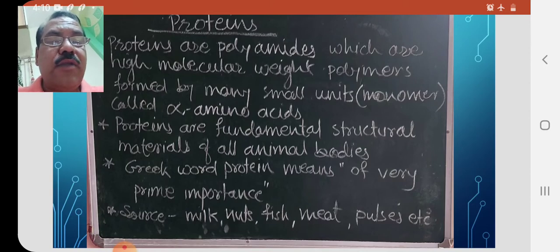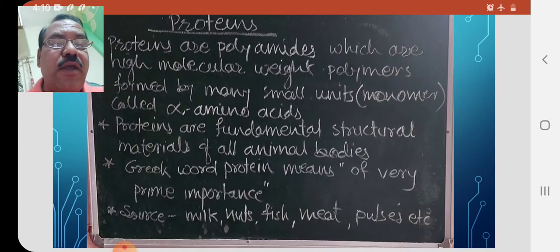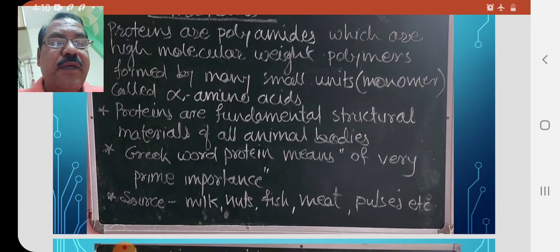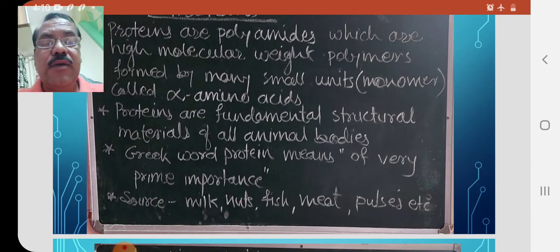Protein is derived from the Greek word proteus, which means of very prime importance. So proteins are very important for human beings. We cannot survive, we cannot build our tissues, we cannot build our muscles without protein.